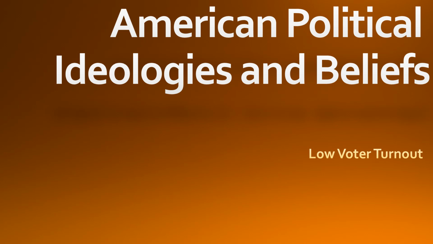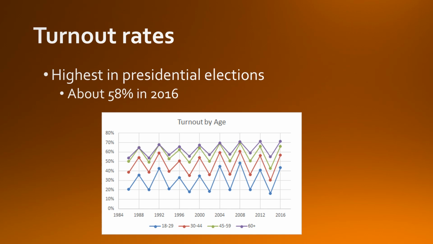All right, welcome back. Reasons for low voter turnout. All right, so we look at how many people vote. There's different ways to measure it. We can look at voter turnout as a percentage of registered voters, and that's what we're looking at here. Voter turnout is highest in presidential elections, and it's about 58% of the population voted in 2016.